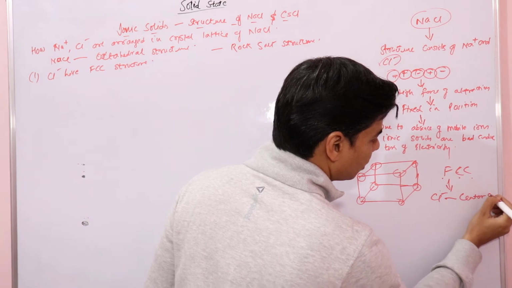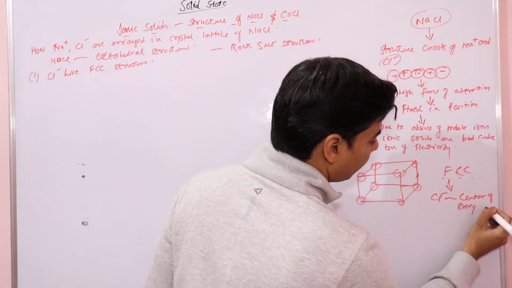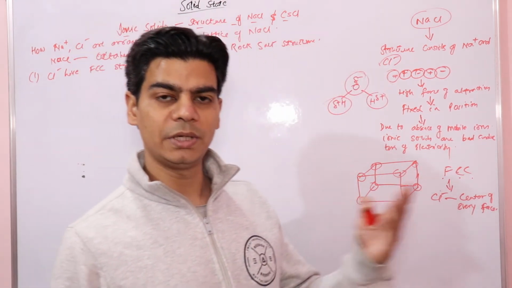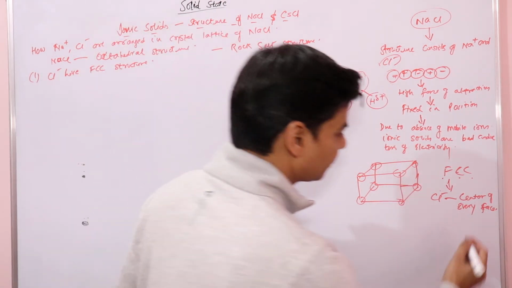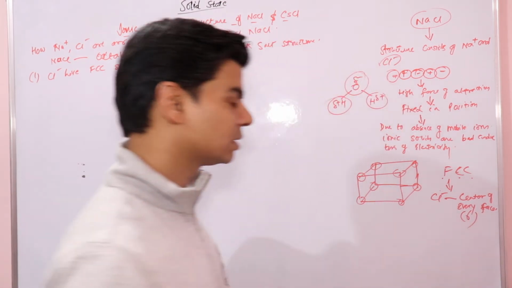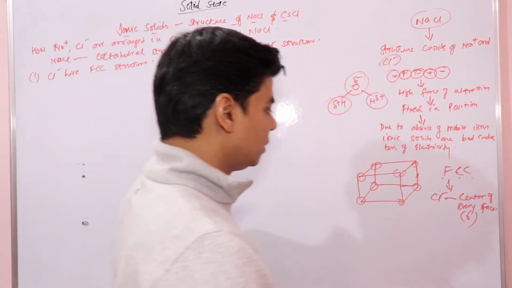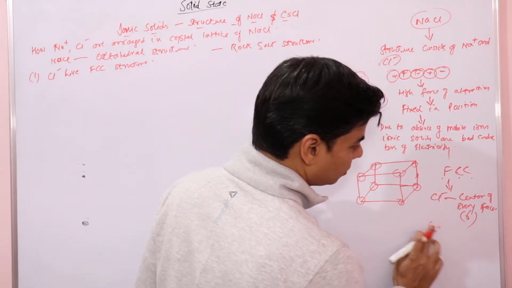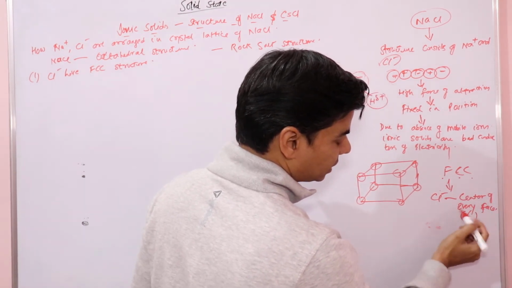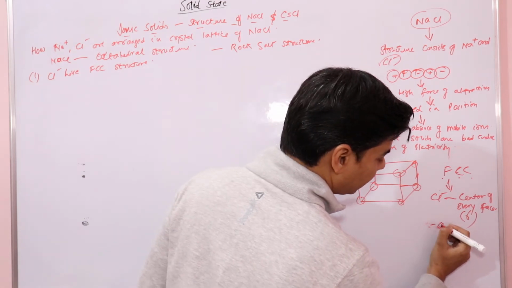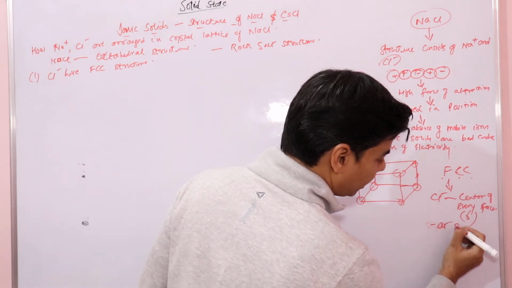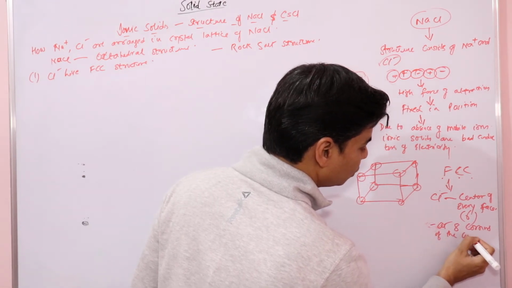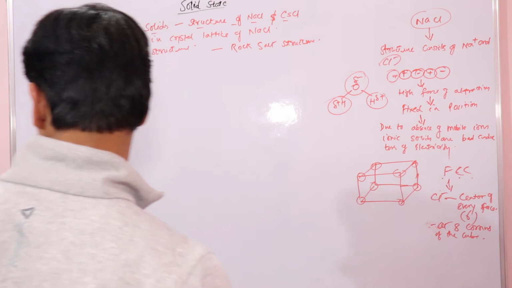the center of every face, and how many faces do we have? We have 6 faces in a cube, right? And at the 8 corners of the cube, right?